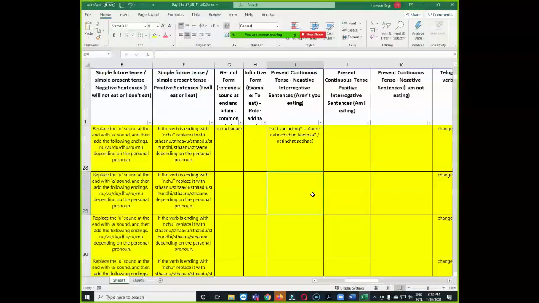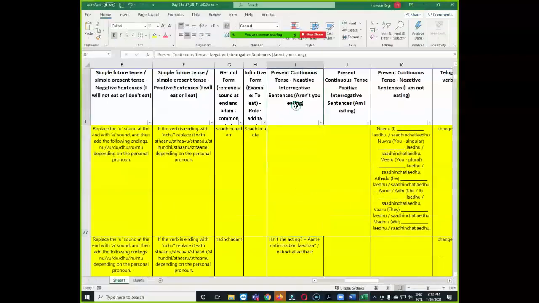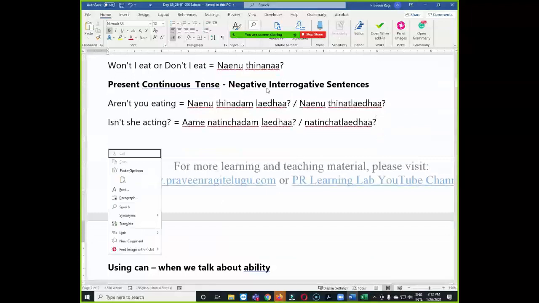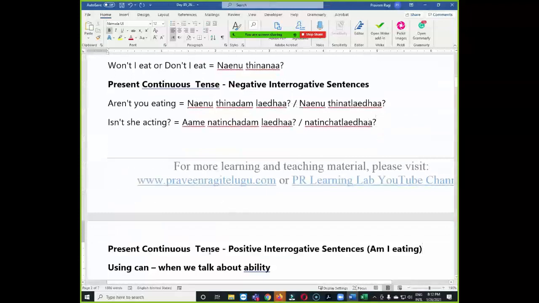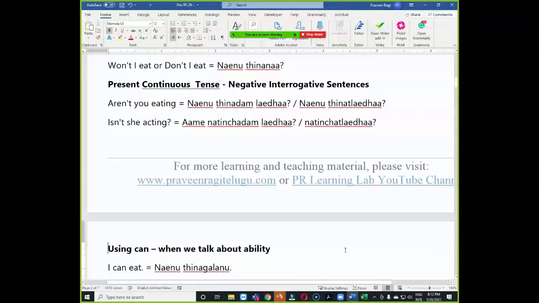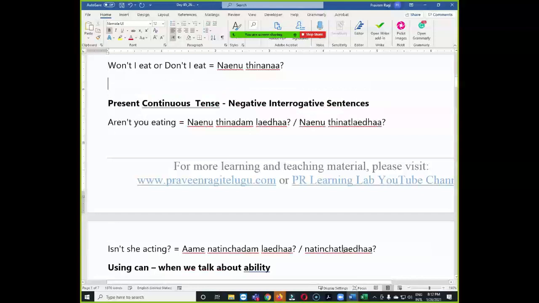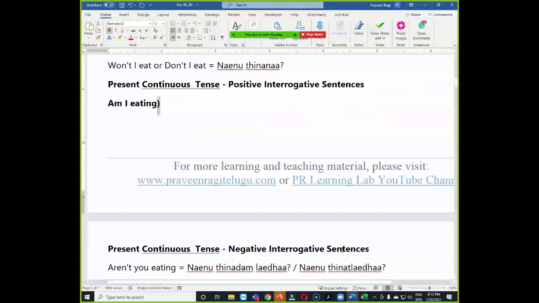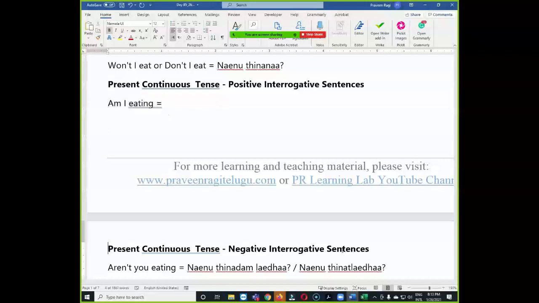Okay, let us copy the next category. This is present continuous tense positive interrogative sentence. This one I will put at the top. Example, I am eating. Okay, can somebody try to translate this one? I am eating.